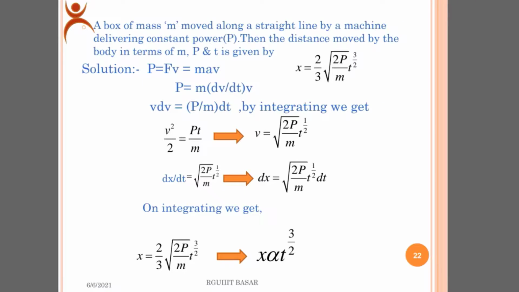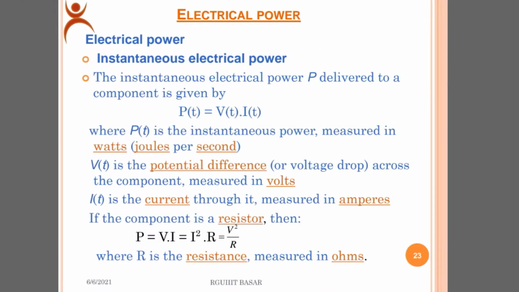A body of mass m is moved along a straight line by a machine delivering constant power P. Then the distance moved by the body in terms of mass, P, and t is given by x equal to 2/3 root over (2P/m) t, whole power 3/2. Then go to another slide.